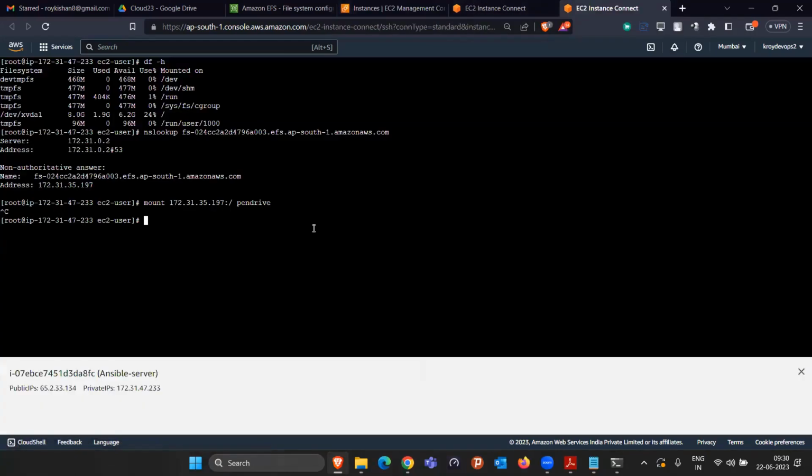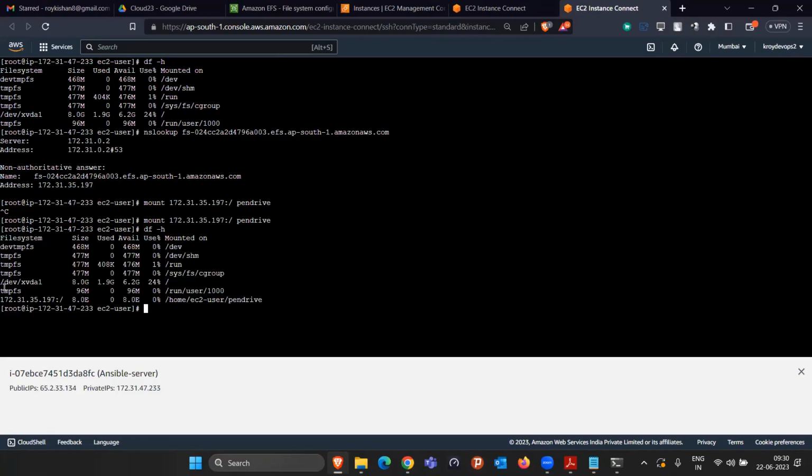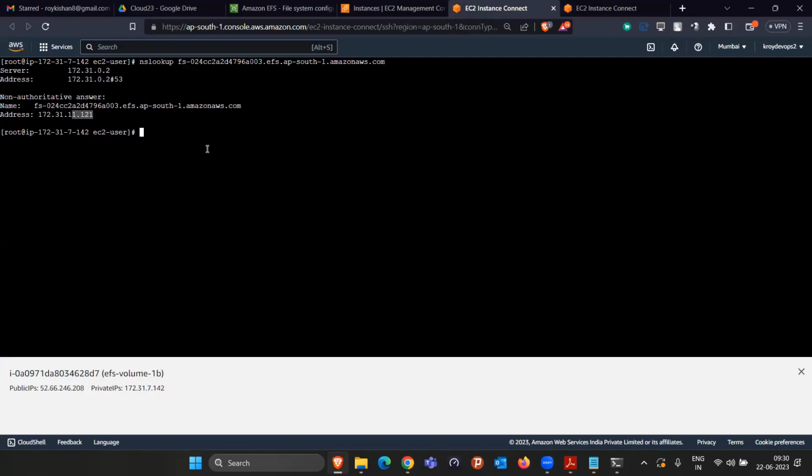Since default is done, now if I run this command again, this time it will work, and it says it's connected. There is no error. If I do df -h, they are showing one more storage got connected from this IP address. The size is 8 exabytes of storage, of which we are using currently 0. This is empty, but whatever data I store inside this pen drive directory is going to be stored inside this network storage, because this pen drive location is connected to this 8 exabyte storage.